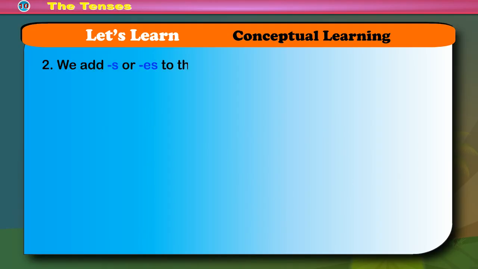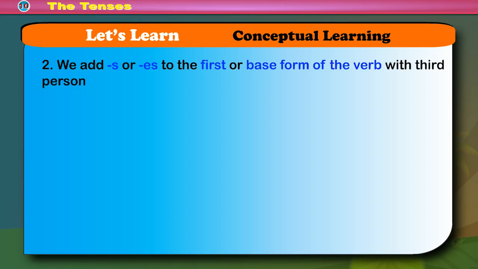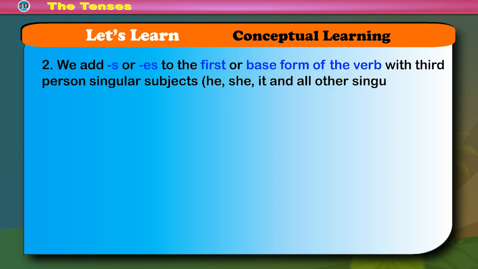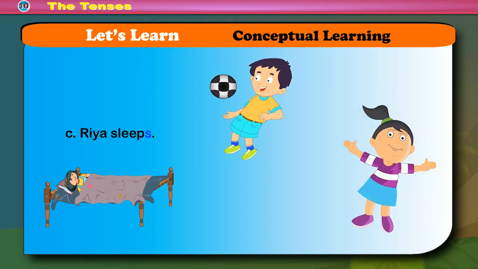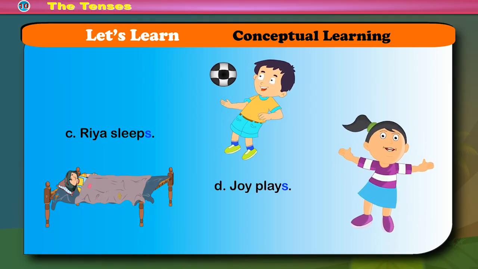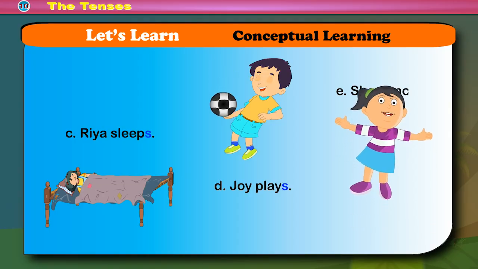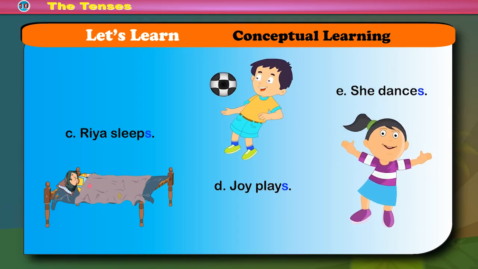2. We add s or es to the first or base form of the verb with third person singular subjects: he, she, it, and all other singular subjects. Examples: A. She writes. B. He does. C. Ria sleeps. D. Joy plays. E. She dances.